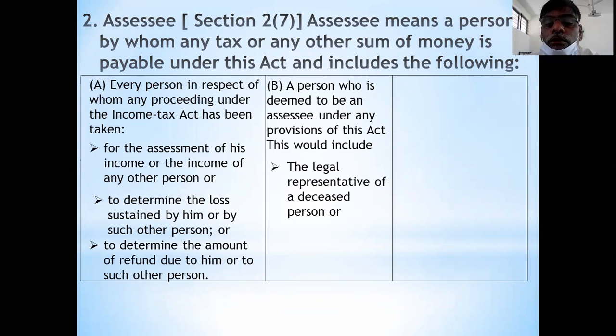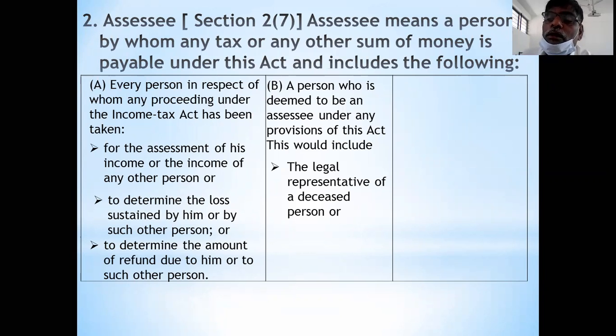It includes the legal representative of a deceased person. For example, the assessee is having income, and that income is taxable income. Then death takes place, and the income tax department is unable to start proceedings on the deceased person.